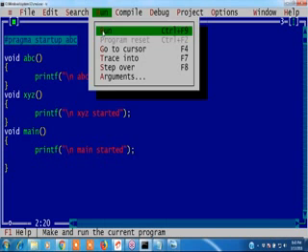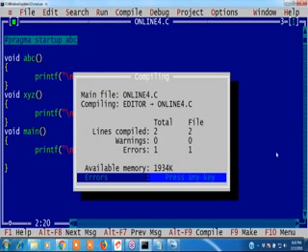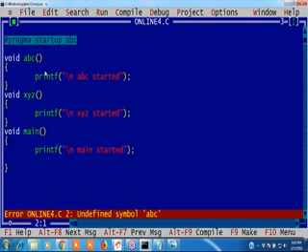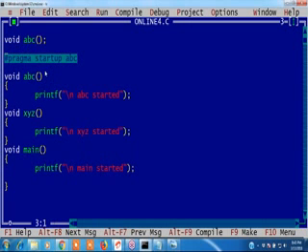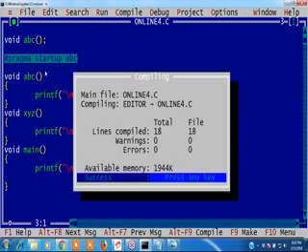Why? Because ABC is defined below. That's why you have to write a prototype. How to write a prototype? You know the prototype: void ABC. Now compile. There is no error.